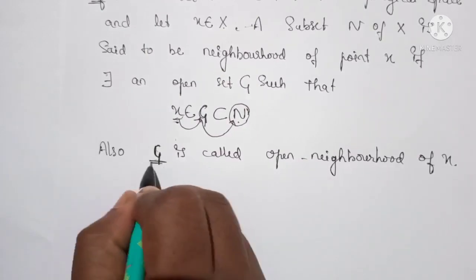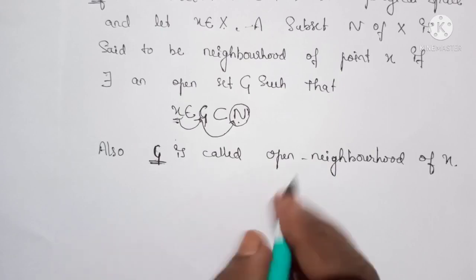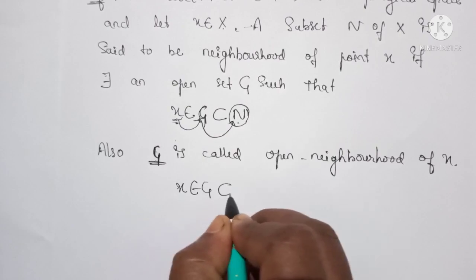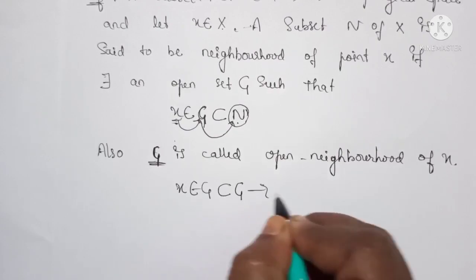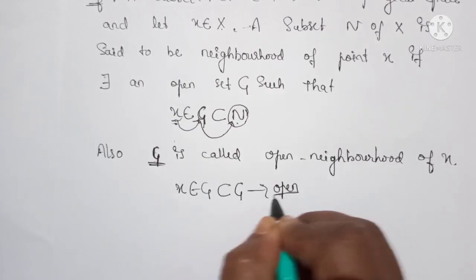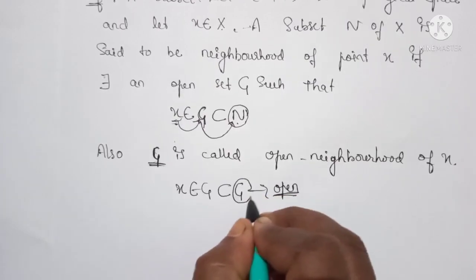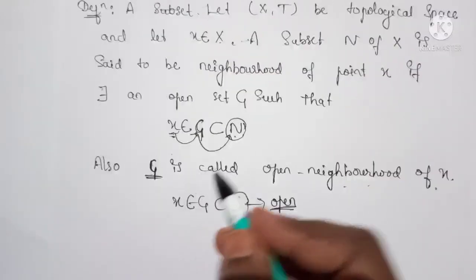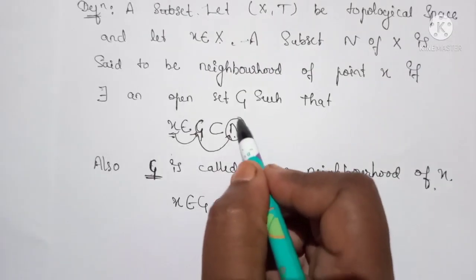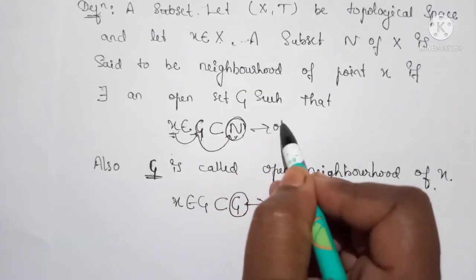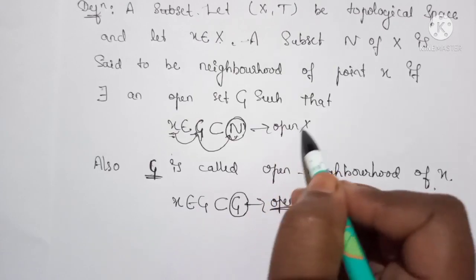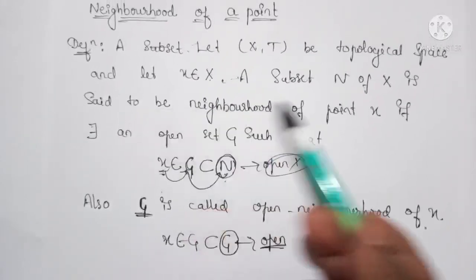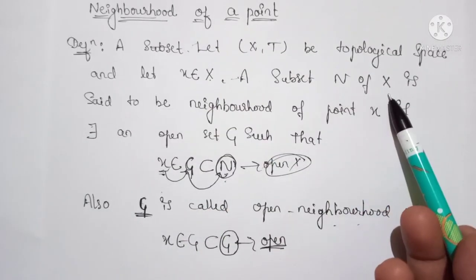Why is this G called an open neighborhood? Because x belongs to G, and this G is open. So therefore this G is called an open neighborhood of x. And it is not necessary that this N is open. It may be open or closed. We don't have any condition that N is open. You can observe that N may be any subset of X.